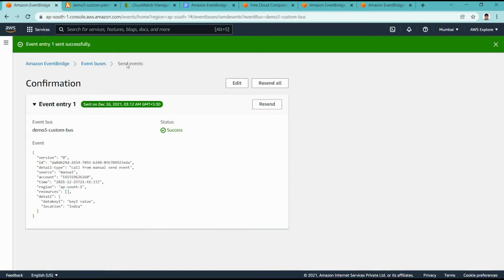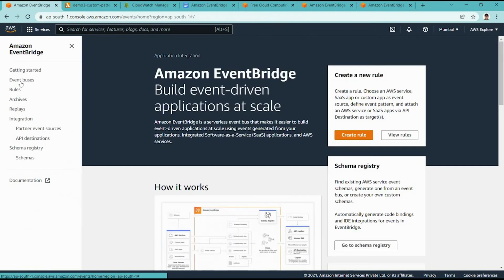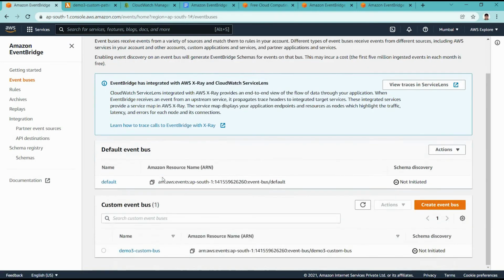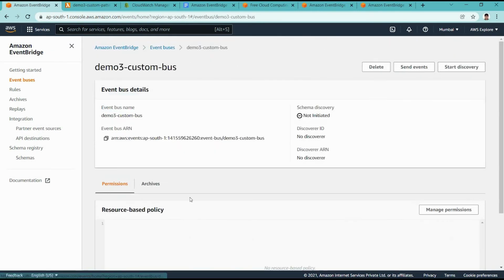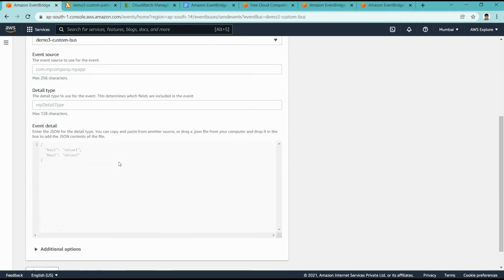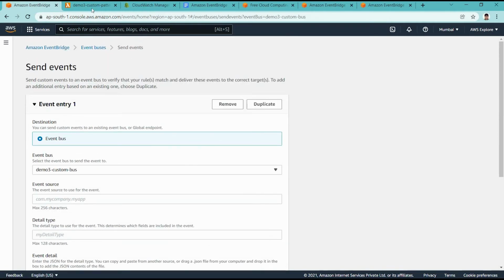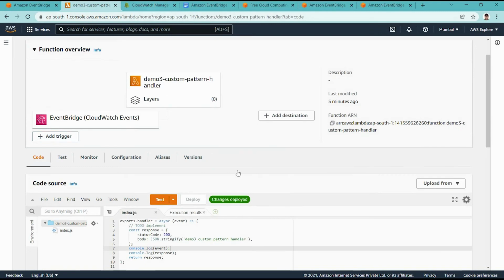Now again I am resending it. So the second time, in Amazon EventBridge from the custom event bus we are doing send event, and it will send the event to the Lambda function.